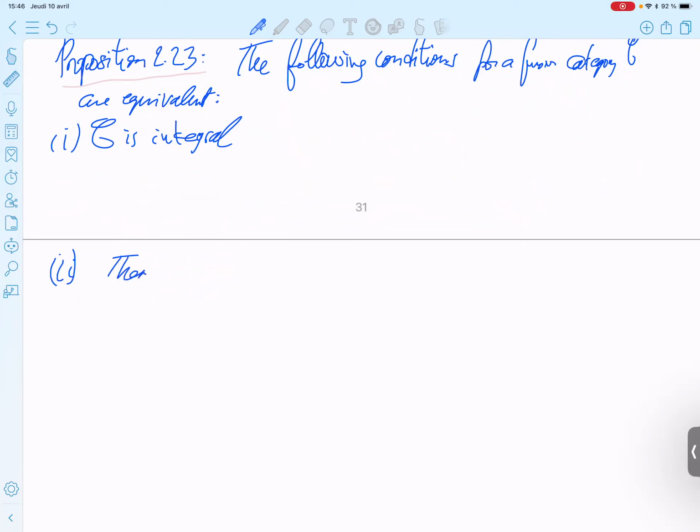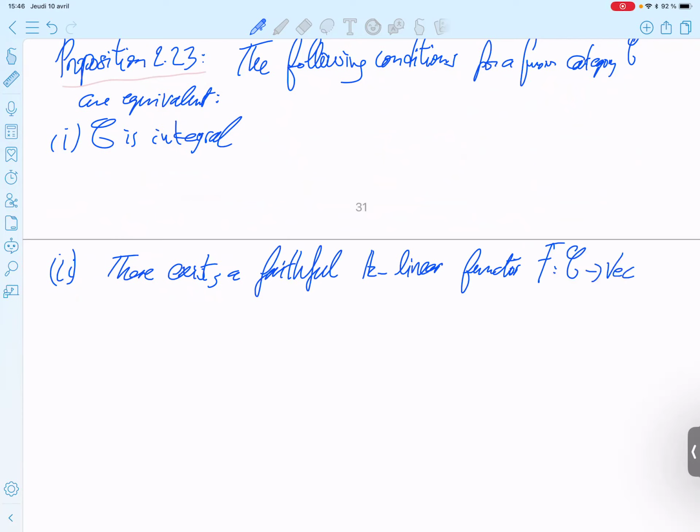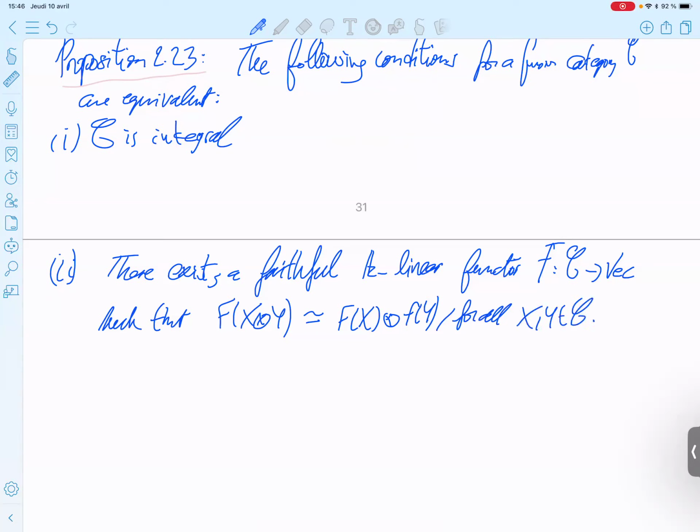Which means there exists a faithful K-linear functor F from C to Vec such that it is tensor up to equivalence, F(X ⊗ Y) ≅ F(X) ⊗ F(Y), for all X, Y, and Z. So be careful, here there is a possible confusion.